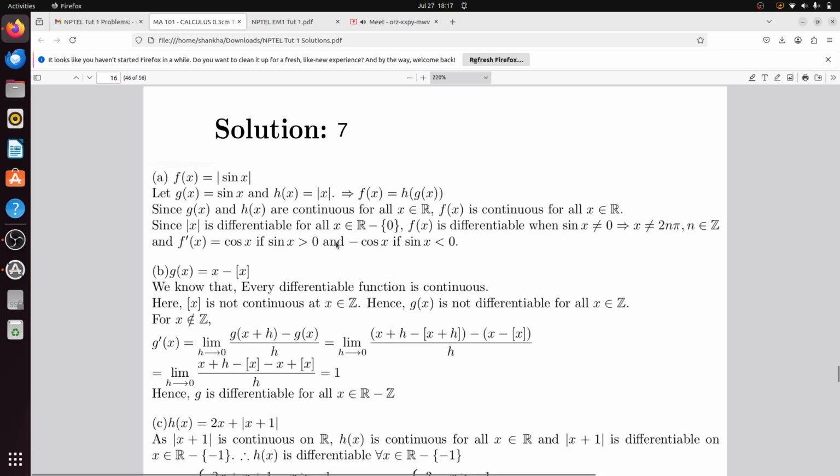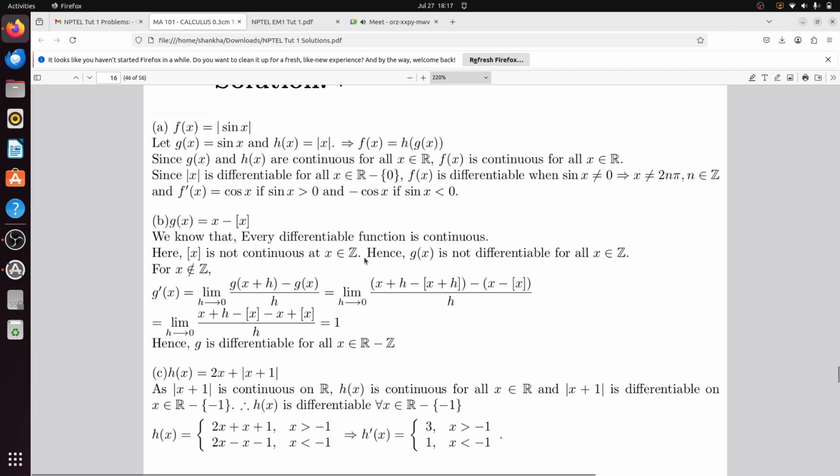So mod x is differentiable for all x in R minus 0. So sin x vanishes at 2n pi. Sorry, I said n pi. So sin 180 degrees, I think it is a mistake. It will be n pi. Sin vanishes at the points n pi. Right? And what will be the derivative? The derivative is cos x if sin x is greater than 0, and will be minus cos x if sin x is less than 0.